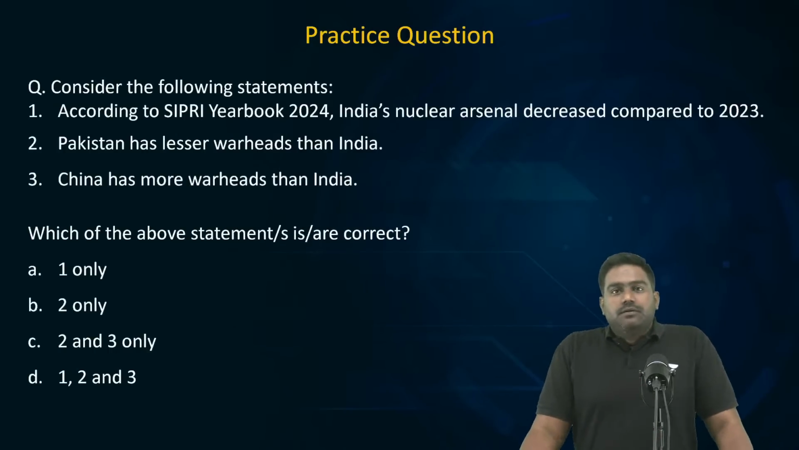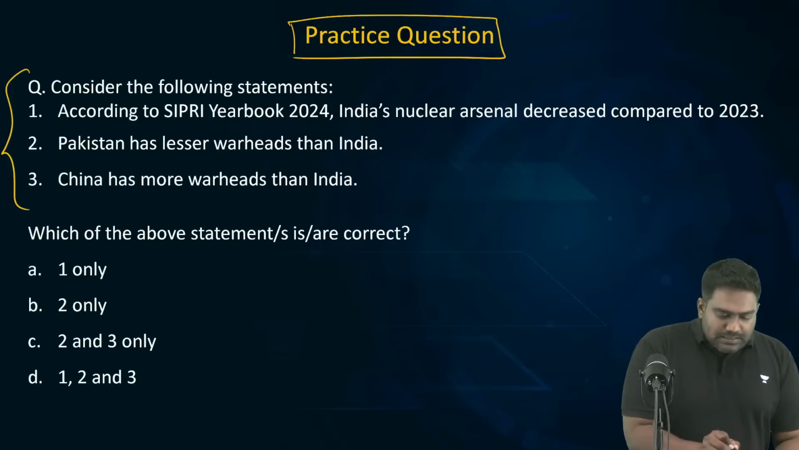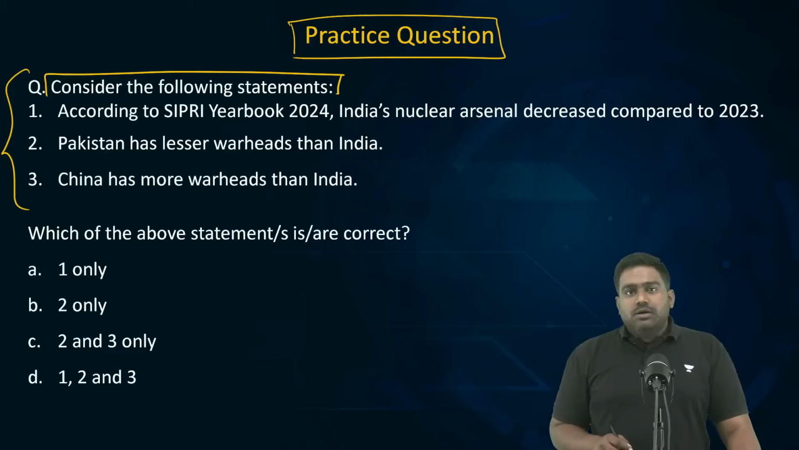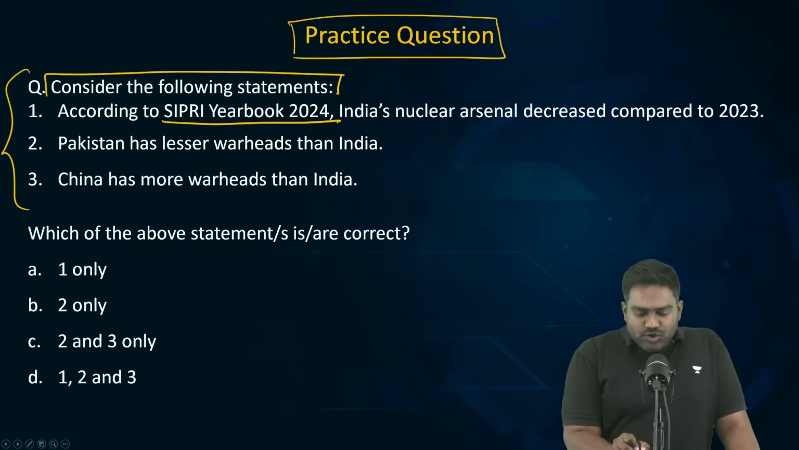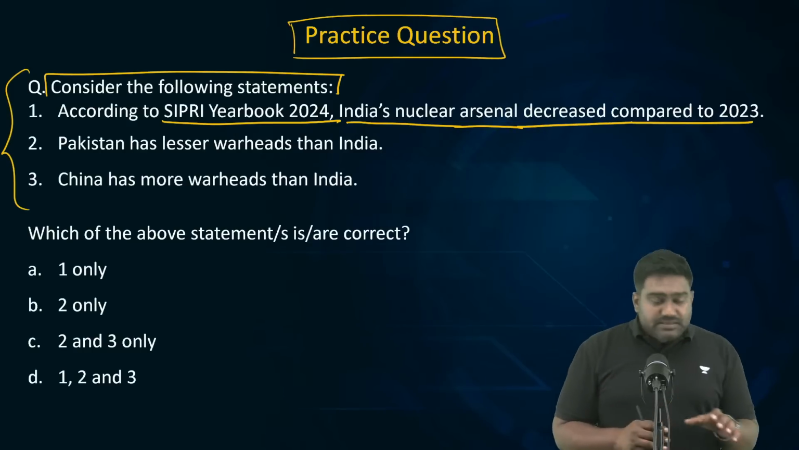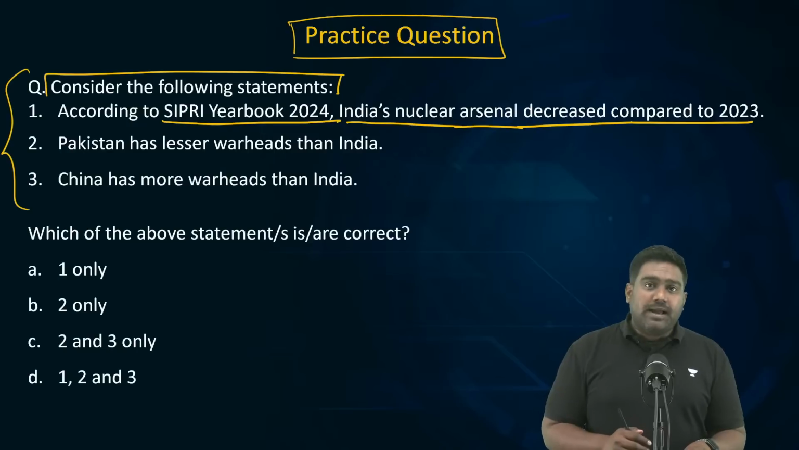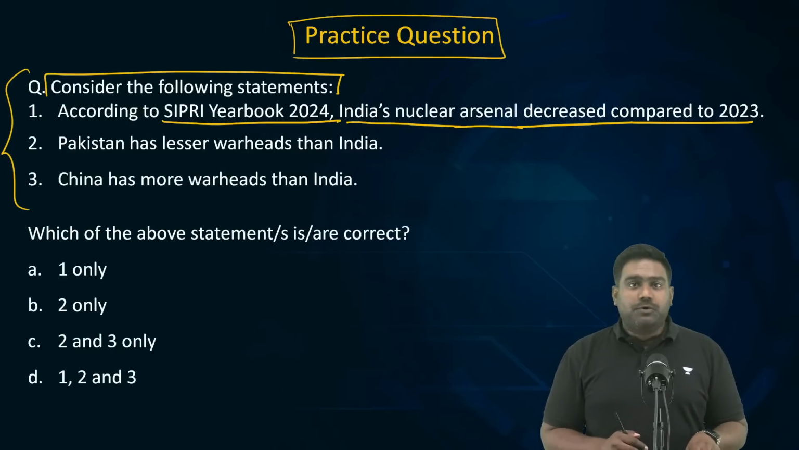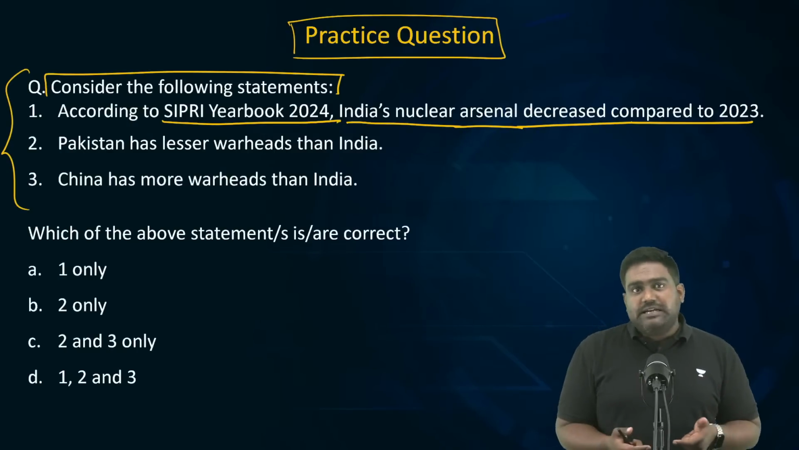Next, let's move to the next topic. Let's start with a question. Consider the following statements. According to SIPRI Yearbook 2024, India's nuclear arsenal decreased compared to 2023. This again is a very difficult question. Why? If you don't know SIPRI's report, if you don't know the findings of the latest report, you can't answer